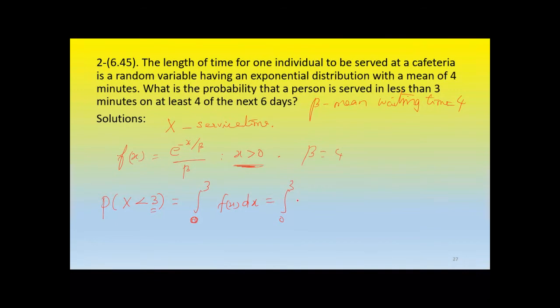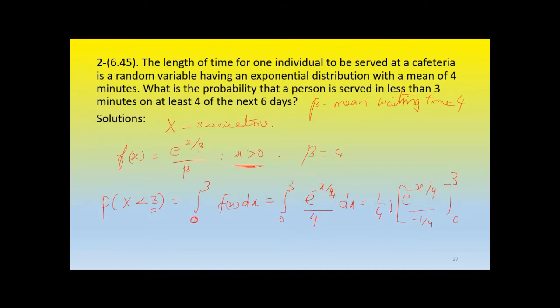With beta 4, it is e raised to minus x over 4 divided by 4 dx. So 1 over 4, integration of this one will be e raised to minus x over 4 divided by minus 1 by 4, from 0 to 3.